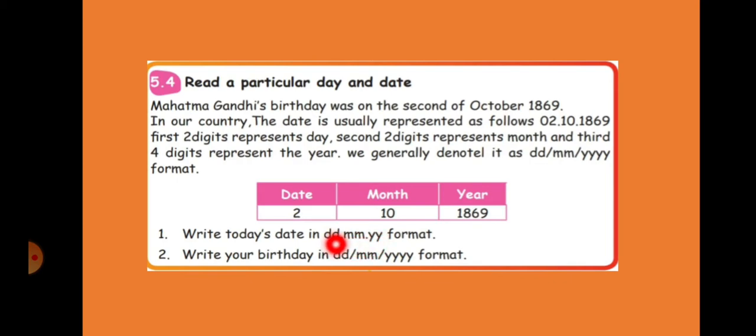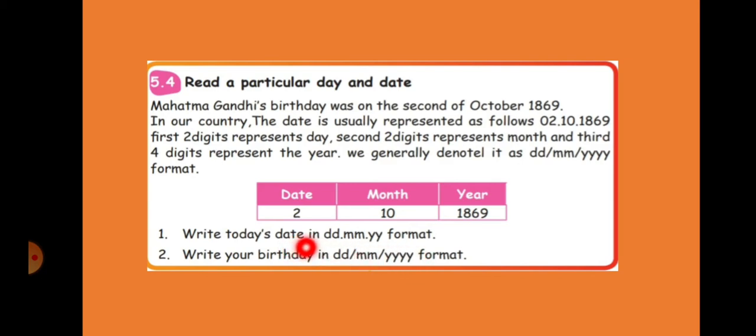Second March means 2/03. And what is the year? Which year you are born, you have to write here. 2010, 2011, 2012, like that you have to write. Understood? So write here your date of birth.